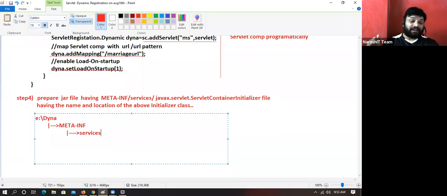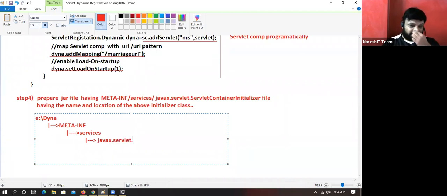That time, DriverManager got the driver class name from which file? A fixed file of the jar file, java.sql.Driver, right? That file is also in the META-INF/services folder. Same concept. Here I have to prepare a file.